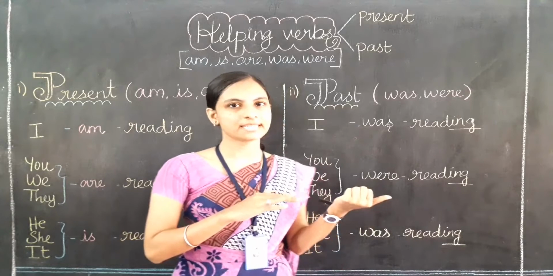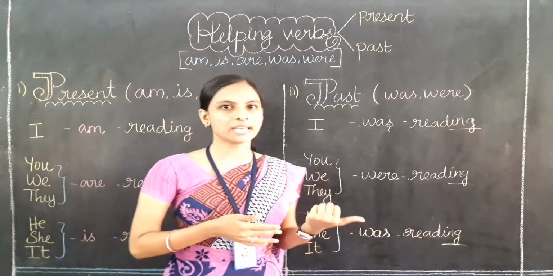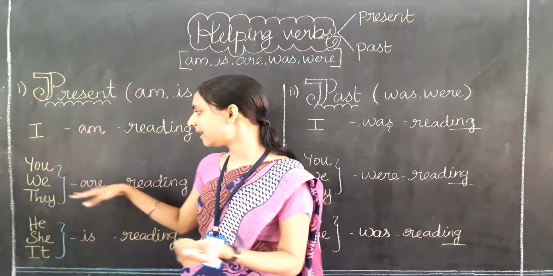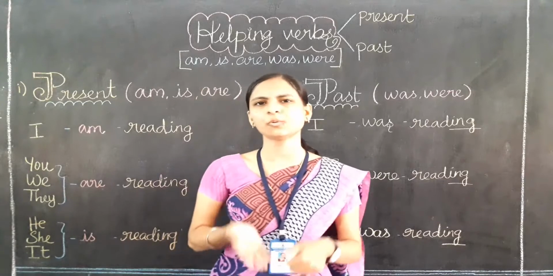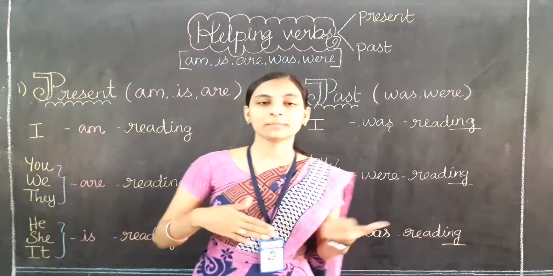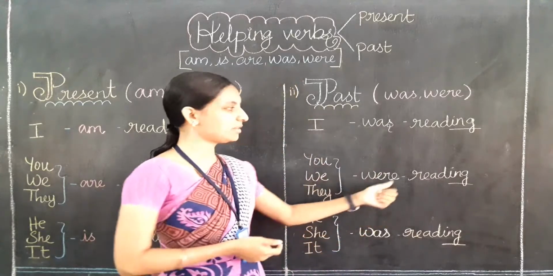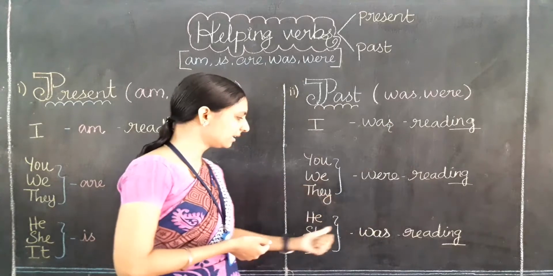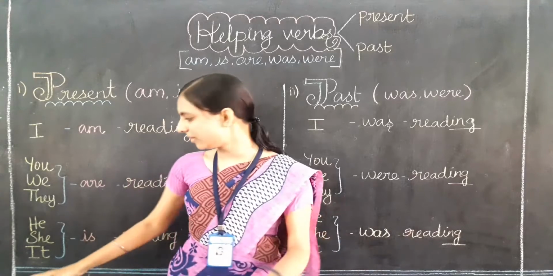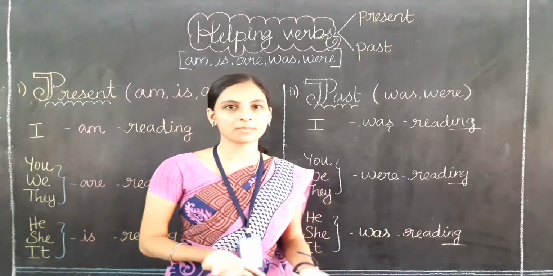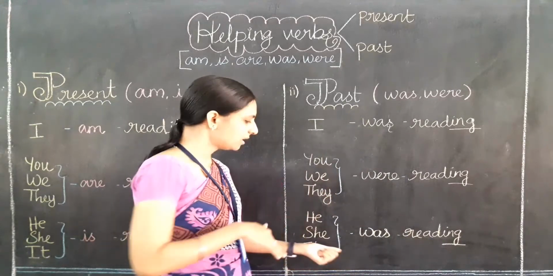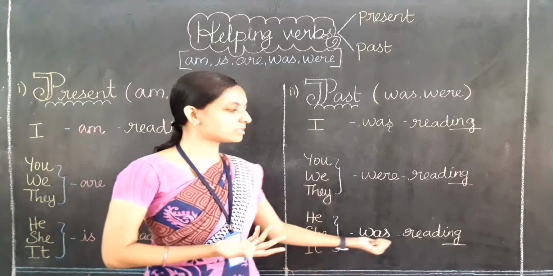I was reading yesterday. You were reading yesterday. If we use are, it talks about now, you are reading. No. You were reading yesterday when I saw you. So were talks about the past. Same, we were reading. They were reading. He was reading. Was stands for the past time. If we use is, that talks about the present time. But here was is the past time. He was reading yesterday. She was reading yesterday. It was reading yesterday.